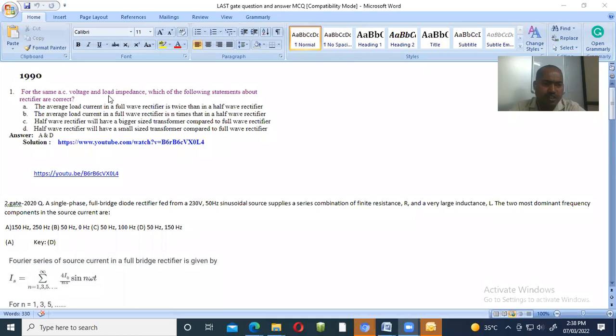For the same AC voltage and load impedance, which of the following statements about the rectifier are correct? They have already given the answer, but why that answer? The average load current in a full wave rectifier is twice that in a half wave rectifier.